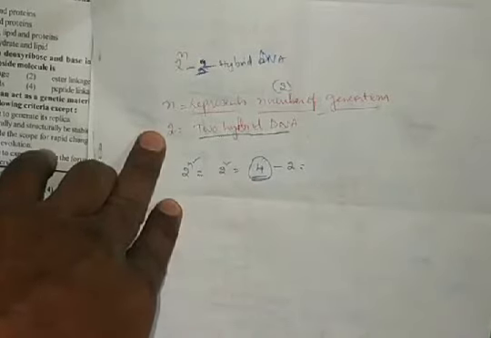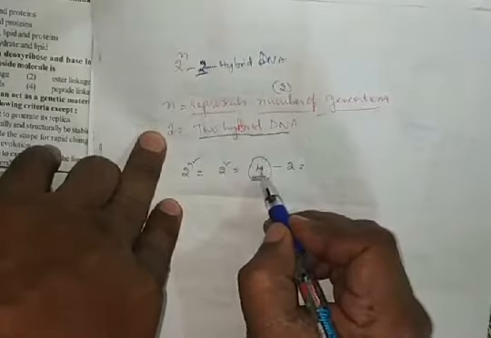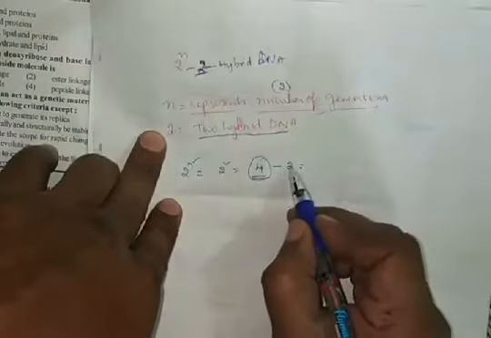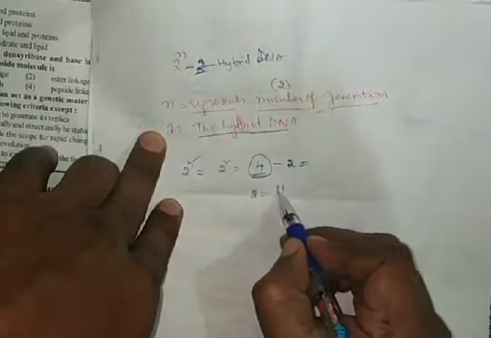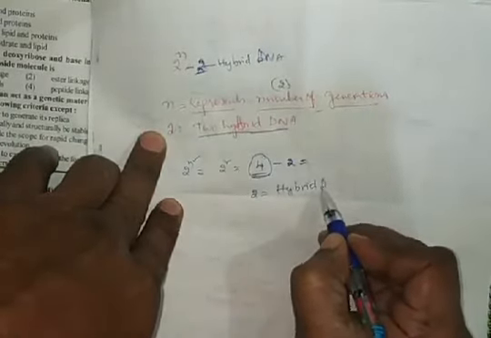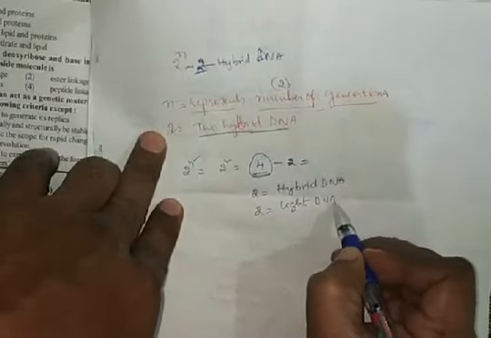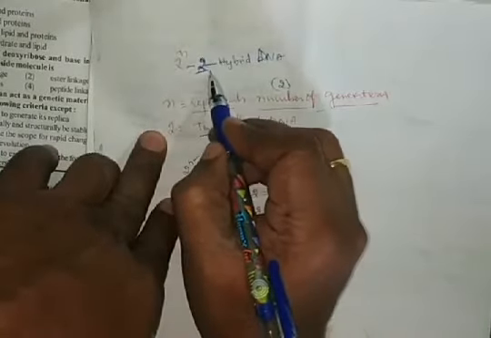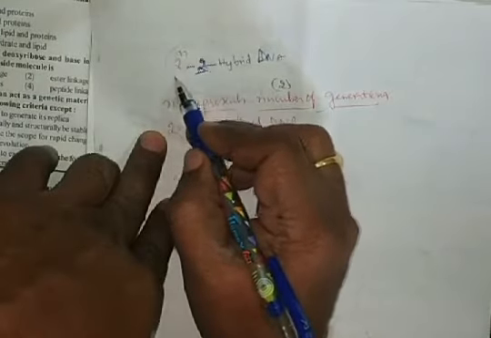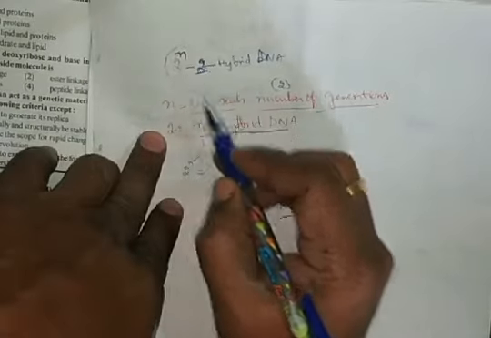So based on this problem, they will ask different questions. Out of 4 DNA molecules after 2 generations, 2 DNAs are hybrid DNA and the remaining 2 DNAs are light DNA. In such a way we can solve the problems by using this formula, 2 power n minus 2. 2 power n means the number of DNAs synthesized after the generations, and n represents the number of generations.